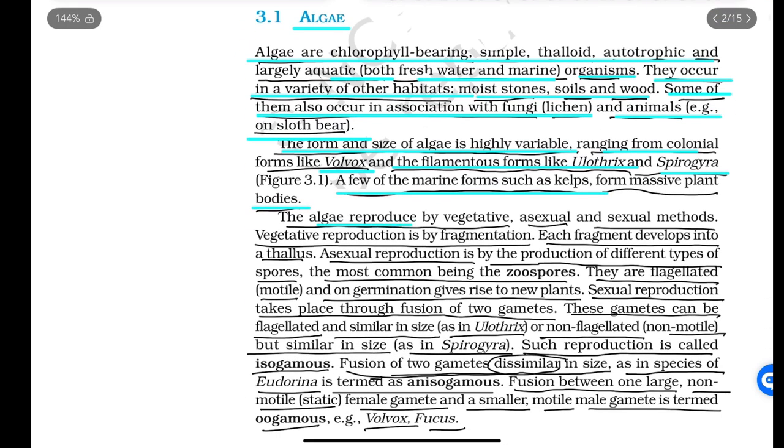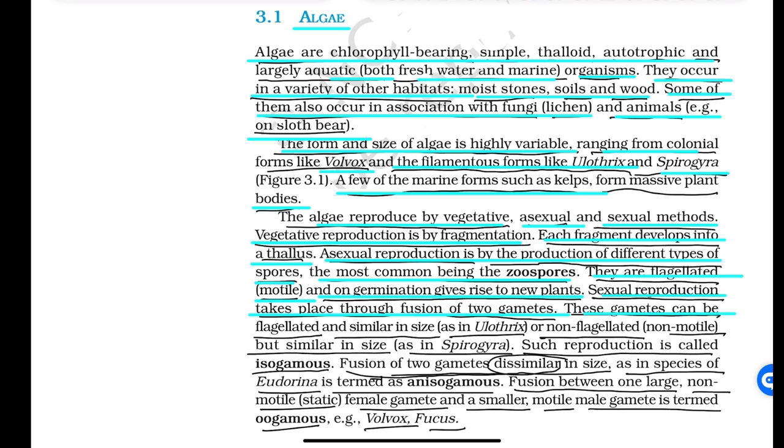The algae reproduce by vegetative, asexual and sexual methods. Vegetative reproduction is by fragmentation. Each fragment develops into a thallus. Asexual reproduction is by the production of different types of spores, the most common being the zoospores. They are flagellated, motile and on germination give rise to new plants. Sexual reproduction takes place through fusion of two gametes.